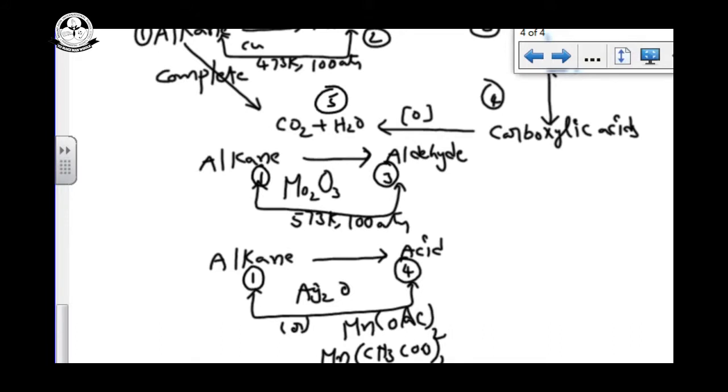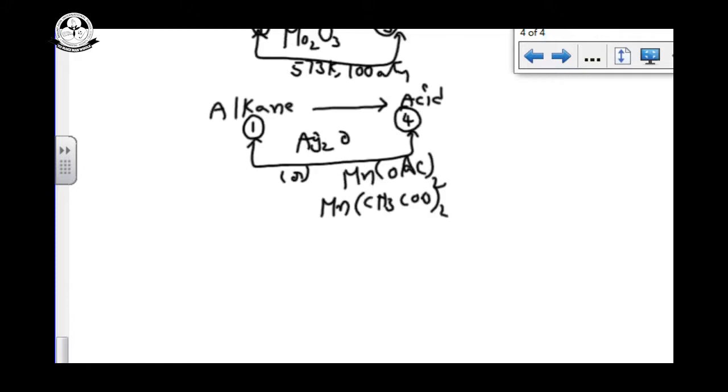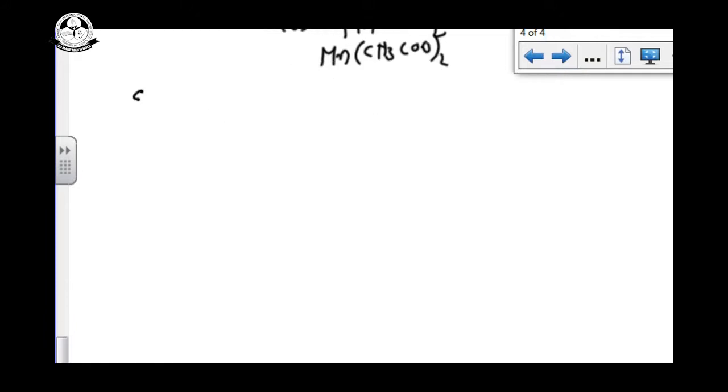Step number 1 to step number 5, already we saw, is complete oxidation. For example, I am taking methane, 1 carbon. Step number 1 to 2, it is converted into methanol, CH3OH, 1 carbon alcohol.